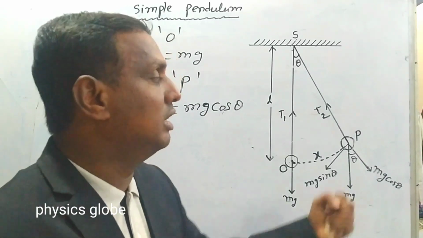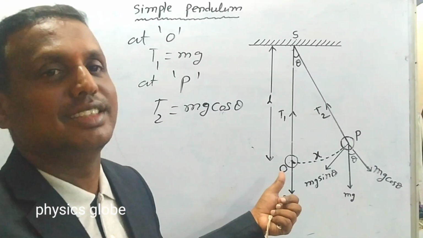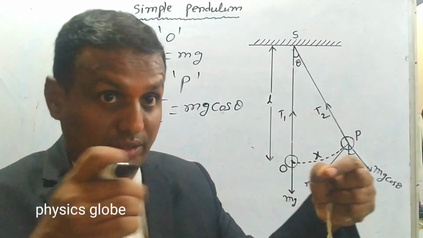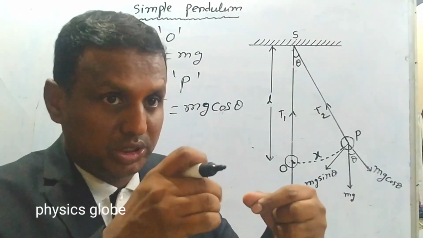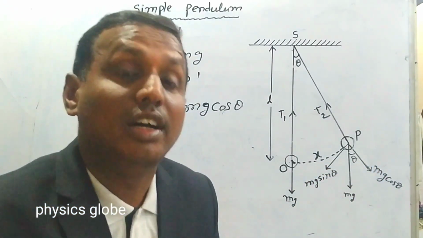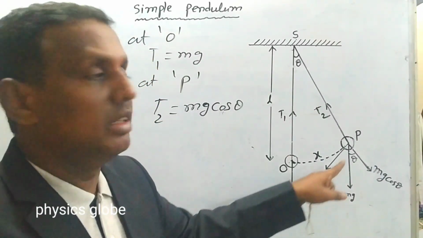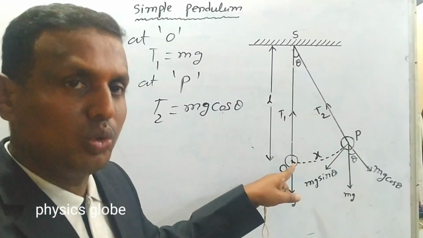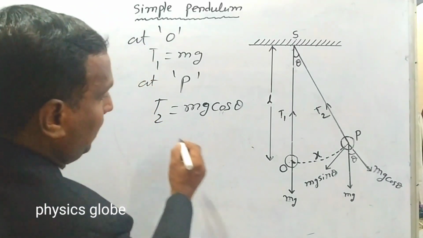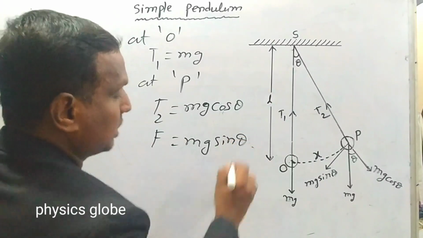Because of this, the bob always tries to move towards the mean position; it acts as a restoring force, like a rubber band. When you stretch a rubber band, its shape changes, and if you remove the force, it regains its original shape because of the restoring force. Similarly, due to this component of the force, the bob tries to come to the mean position. It is the unbalanced force. So we can write F equals mg sin theta, the unbalanced force.